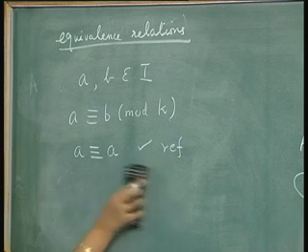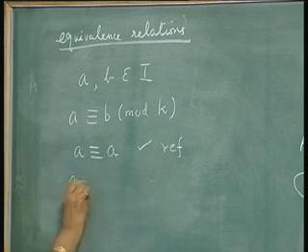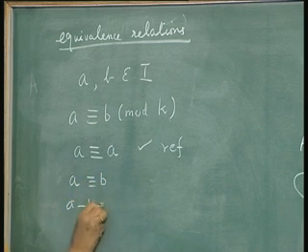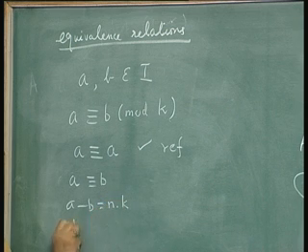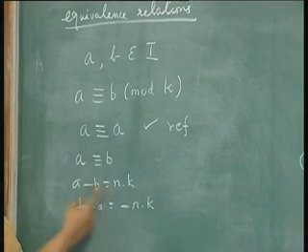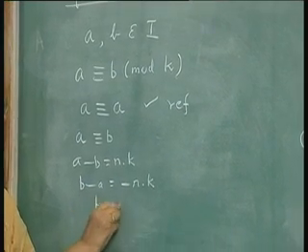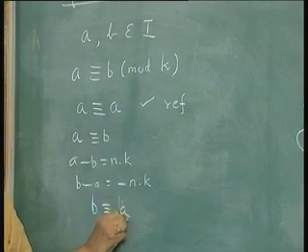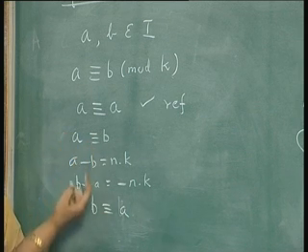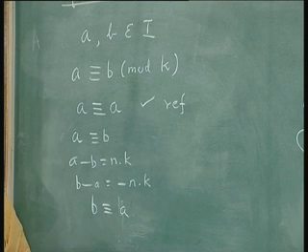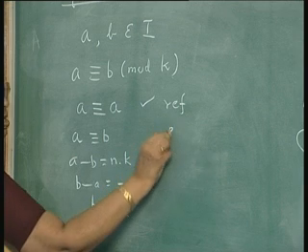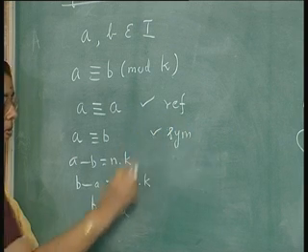Then what about the symmetric property? If A is equivalent to B, A minus B will be some n times k. So, what can you say about B minus A? It will be minus n times k. Because this holds, B is equivalent to A. Or in essence, A and B leave the same remainder, B and A leave the same remainder when divided by k. So, the symmetric property also holds.